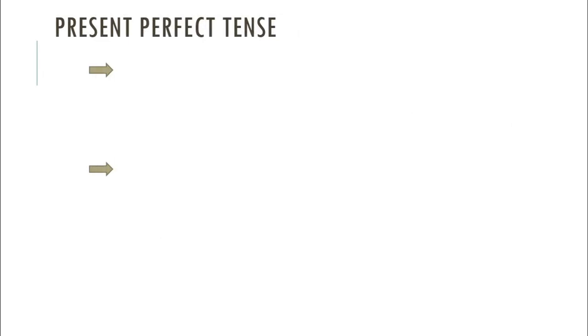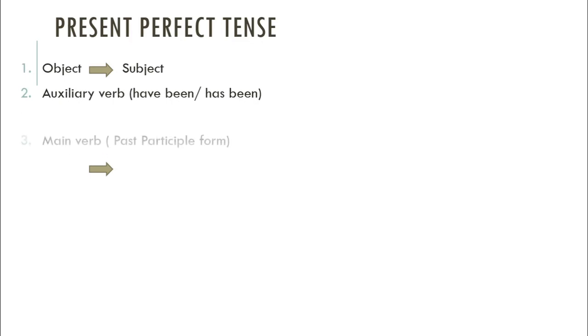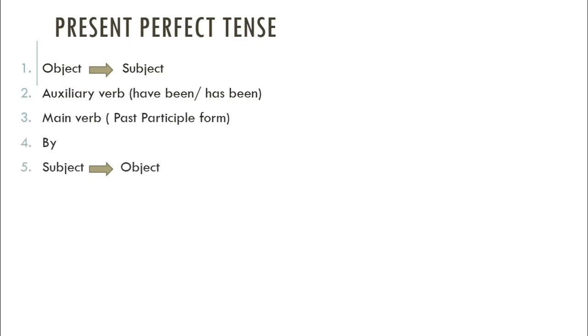Present perfect tense. So here you have given the rules. Object will be the subject. Auxiliary verb have been, has been. These 2 auxiliary verbs will be used here. Number 3, main verb, and after that you have to write down by, and then subject will be the object. For example, Maya has shut the door. So the door is object here and this will be the subject.